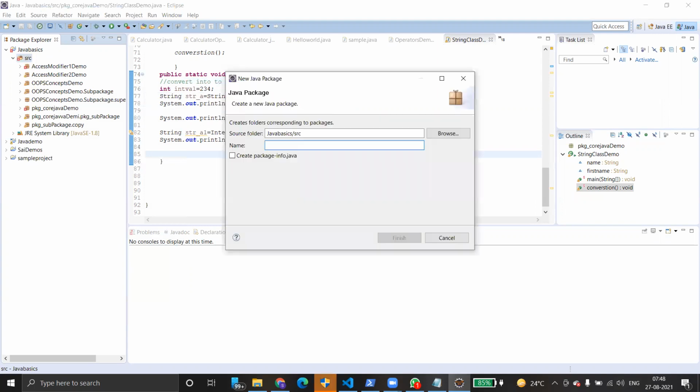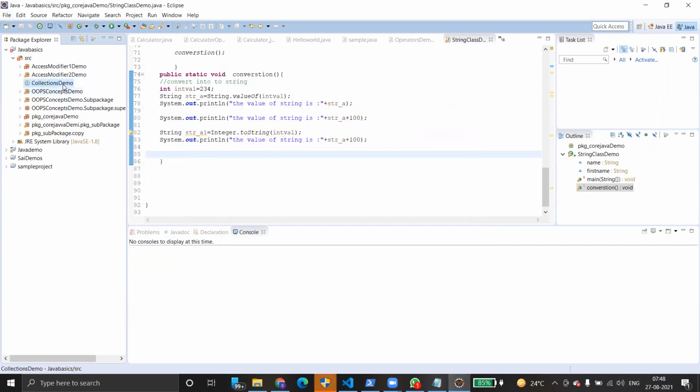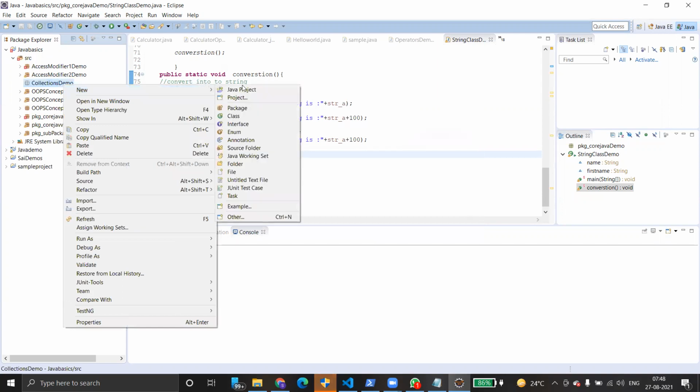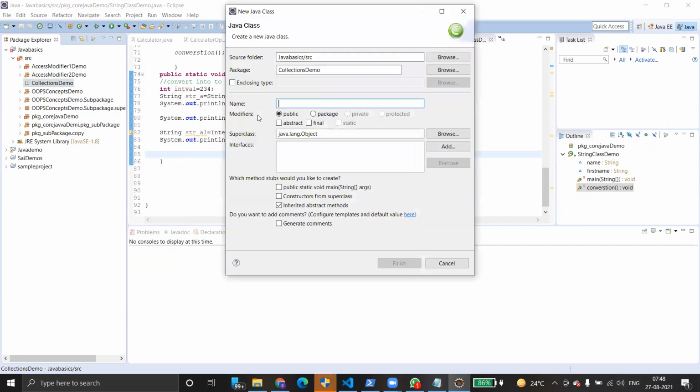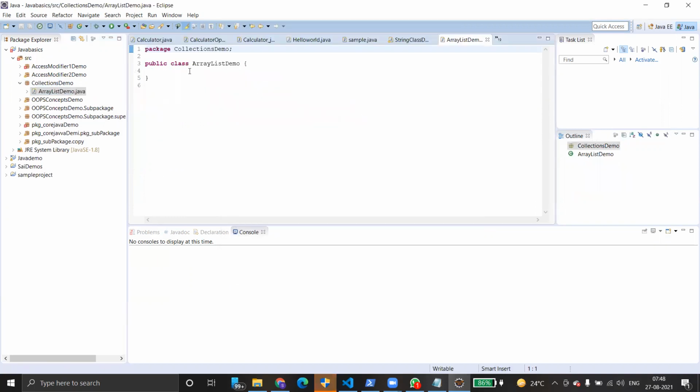Create a package, collections. Right, done. Insert collection demo. Just right click, go to new, go to class. Array list demo. Done. So under this, let's quickly initialize the array list: public static void main of string.